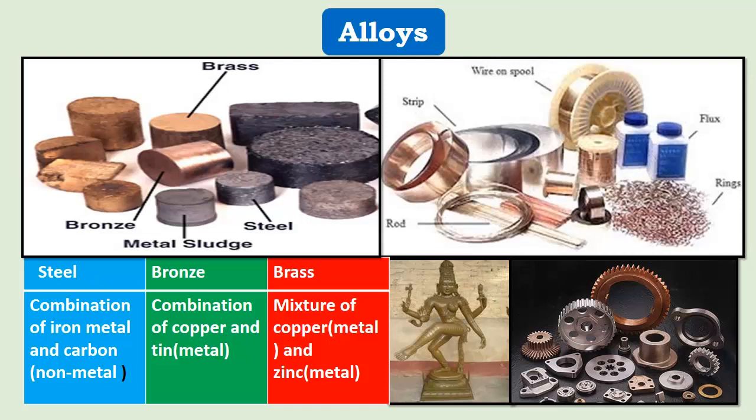And the steel, you are all aware of the utensils which we are using in our home. It is a combination of iron and carbon. All these alloys are useful in our daily life, whereas they are used from the smallest stapler pin to the biggest machinery and many more things.